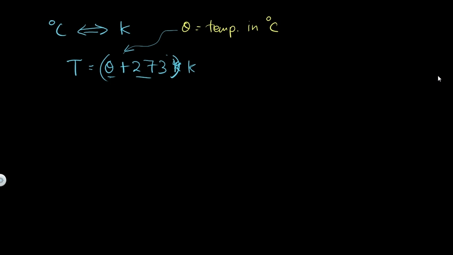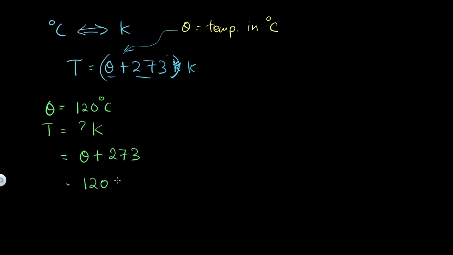Let's look into one example. The temperature of an object is given as 120 degree Celsius. What is the value of temperature in Kelvin? By using this method, we can straight substitute the value. T equals theta plus 273, and then we substitute theta.